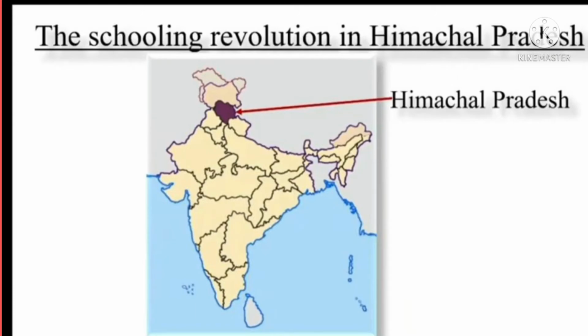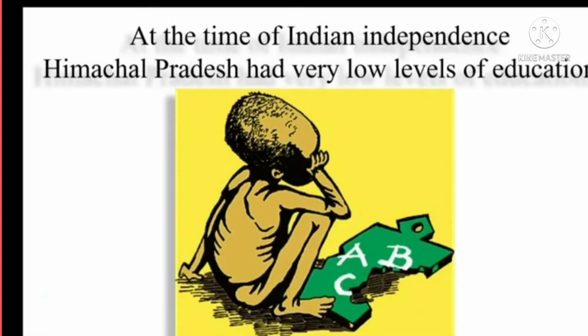See students, this is the map of our country India. Here we are locating the state of Himachal Pradesh. In Himachal Pradesh, the schooling revolution started. So, this question is a compulsory 4 marks question: Why the schooling revolution in Himachal Pradesh? So, you have to listen carefully.